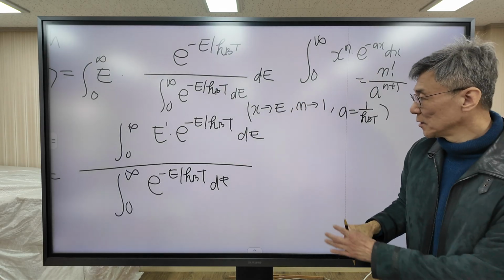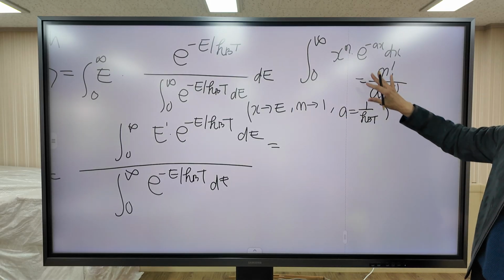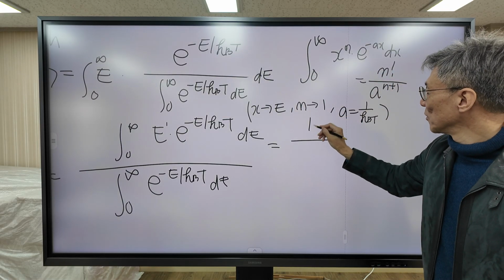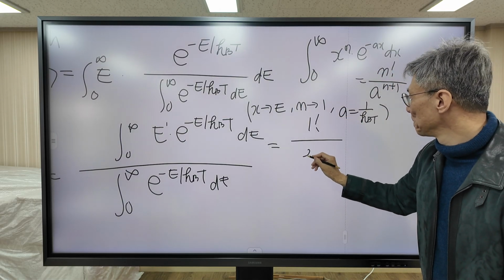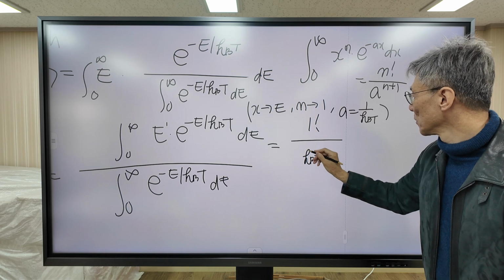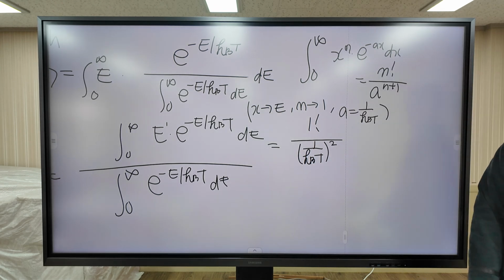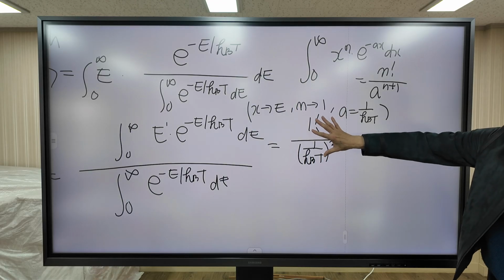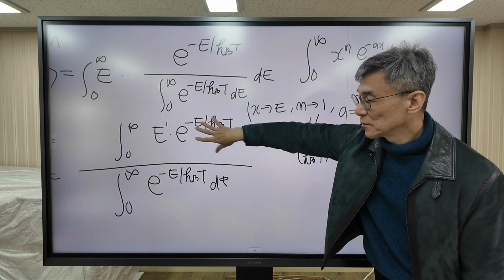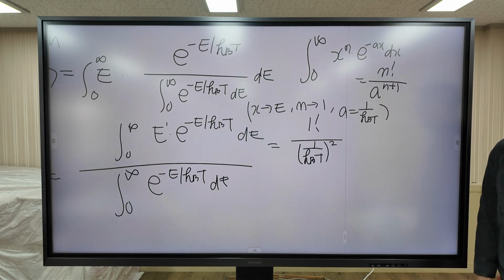So this one is equal to 1 factorial over (1 over kBT) squared. This is the result for the numerator.